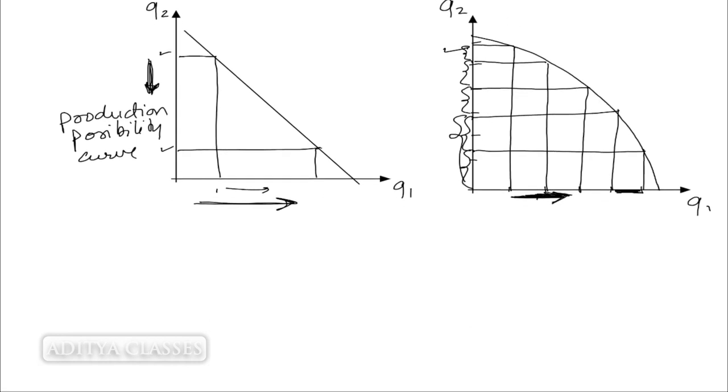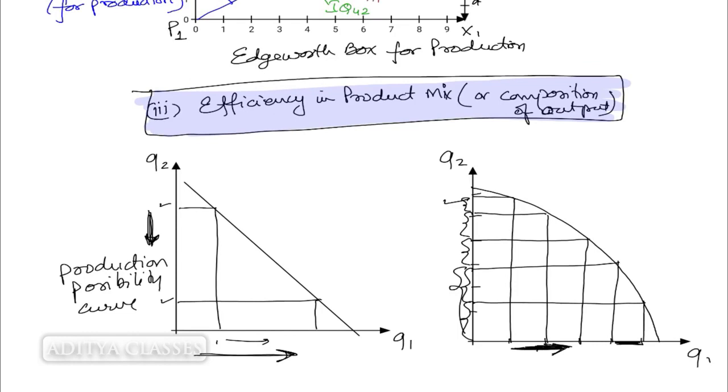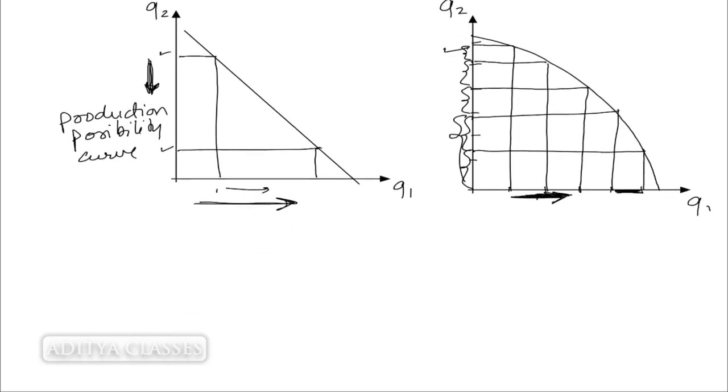Now let us talk on the second issue. We are talking of efficiency in product mix. Now suppose MRPT is the marginal rate of product transformation. Suppose the marginal rate of product transformation is 7.